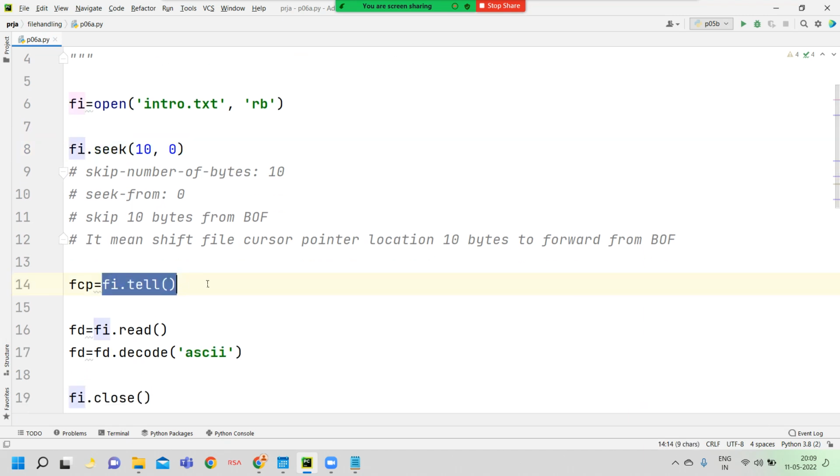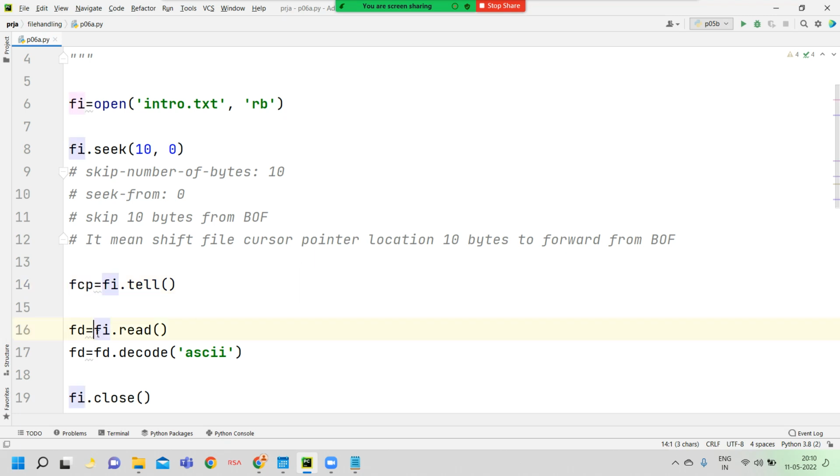Okay. Tell returns the current file cursor pointer location, which is 10, because here we skipped 10 bytes. So the FCP variable has 10. Now the file cursor pointer location is 10.